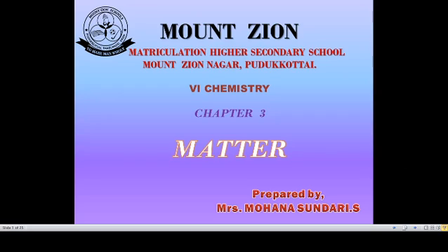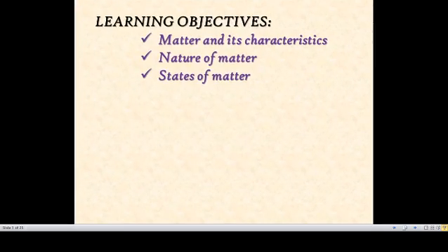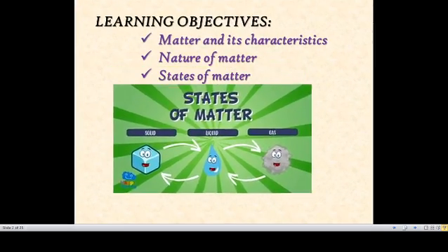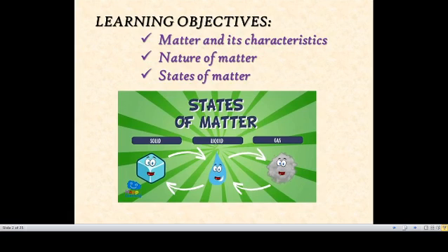Now we are going to discuss Chapter 3, Matter. So today's learning objectives: matter and its characteristics, nature of matter, states of matter. States of matter means solid, liquid, gas. So in this session we are going to discuss these three topics.